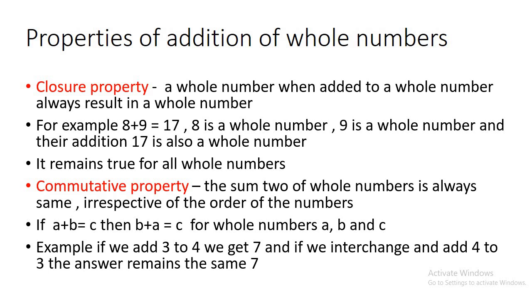You can take other examples. For example, 4 plus 6 gives you 10, and 6 plus 4 will also give you 10. Similarly, 10 plus 20 gives you 30, and 20 plus 10 gives you again 30. So all whole numbers follow the commutative property of addition, in which if we interchange two whole numbers, we have the same answer after addition.